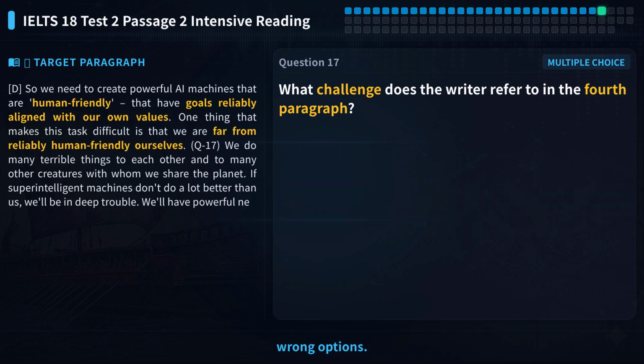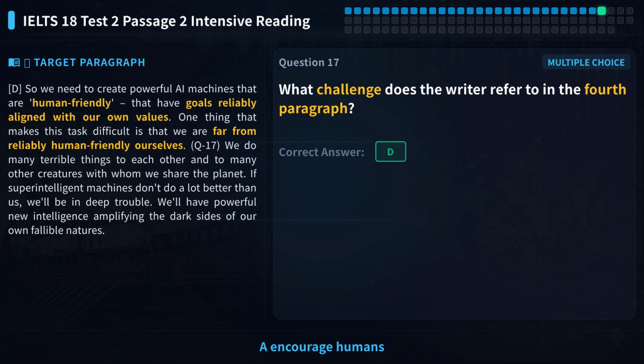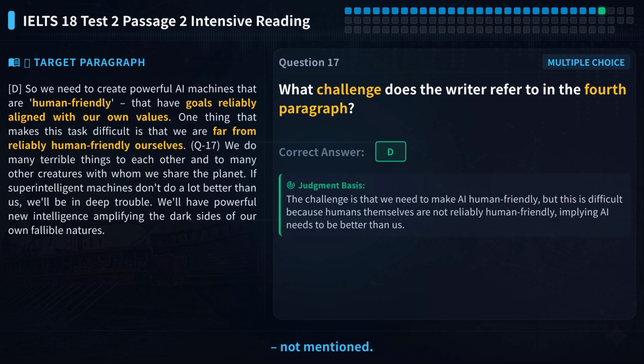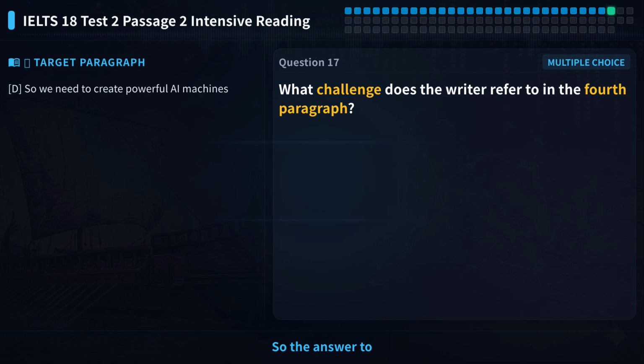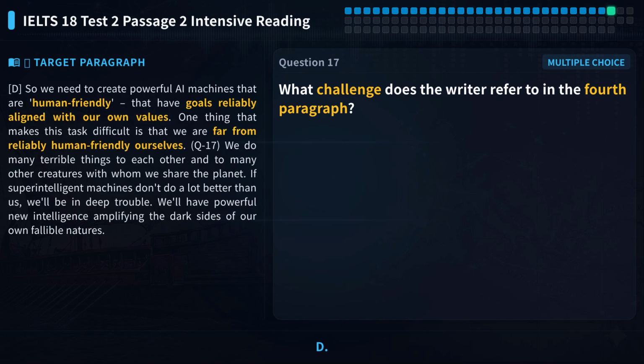Let's eliminate wrong options. A. Encourage humans to act with principles, not mentioned. B. Decide which values to share, related but the writer focuses on human nature. C. Create a better world for all creatures, too broad. So the answer to question 17 is D.